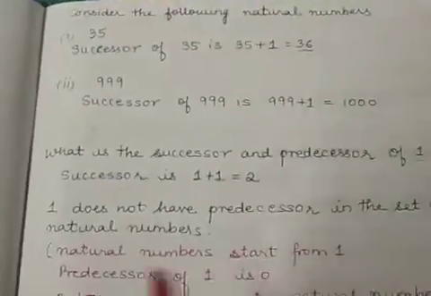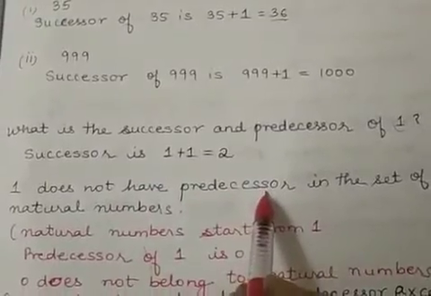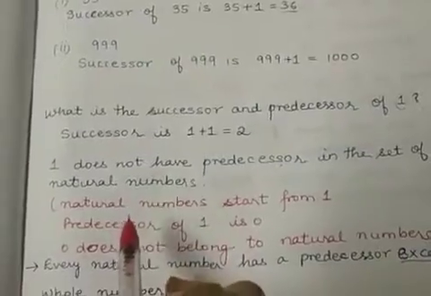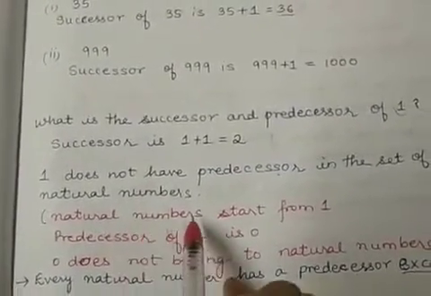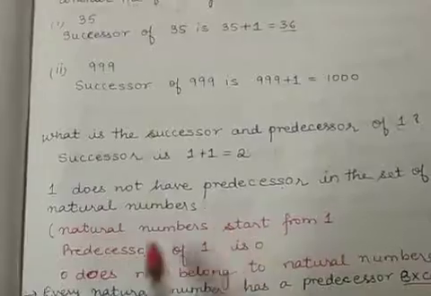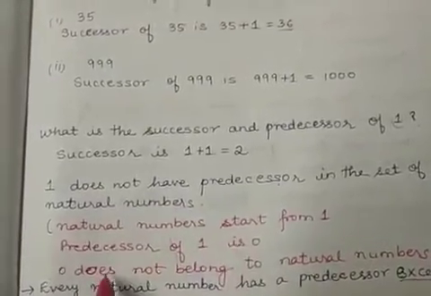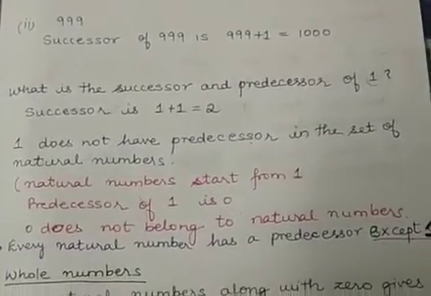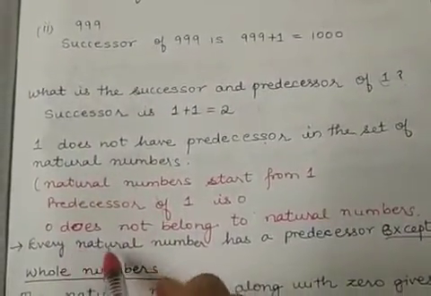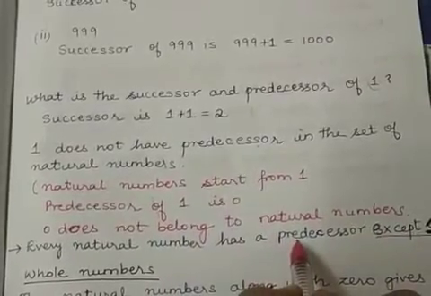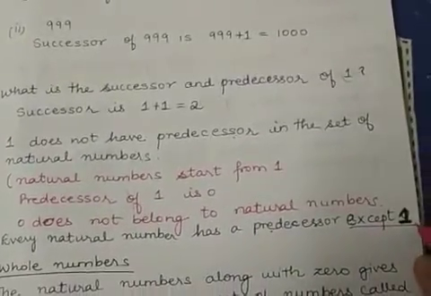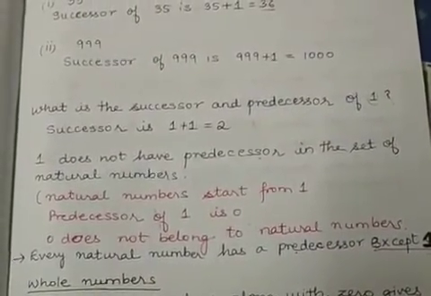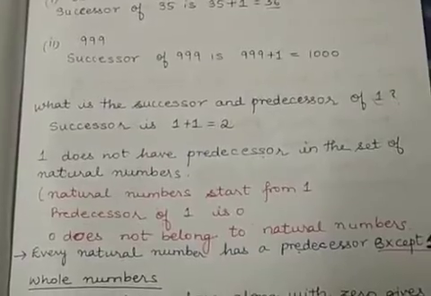It means that 1 does not have a predecessor in the set of natural numbers. The reason is natural numbers start from 1, but the predecessor of 1 is 0, and 0 does not belong to the collection of natural numbers. So from this we can conclude every natural number has a predecessor, except 1. So the natural number 1 does not have a predecessor in the collection of natural numbers.